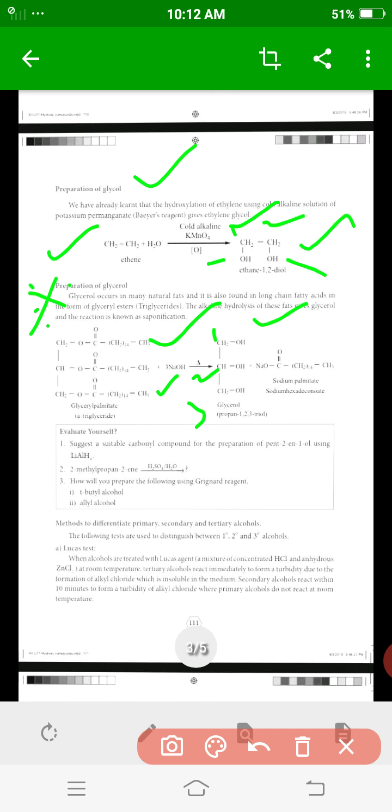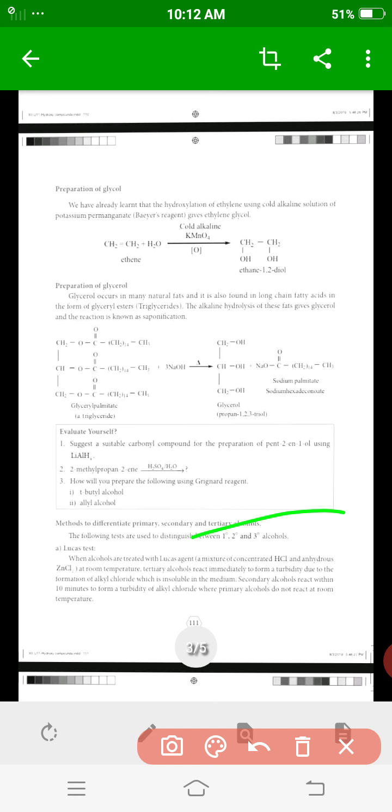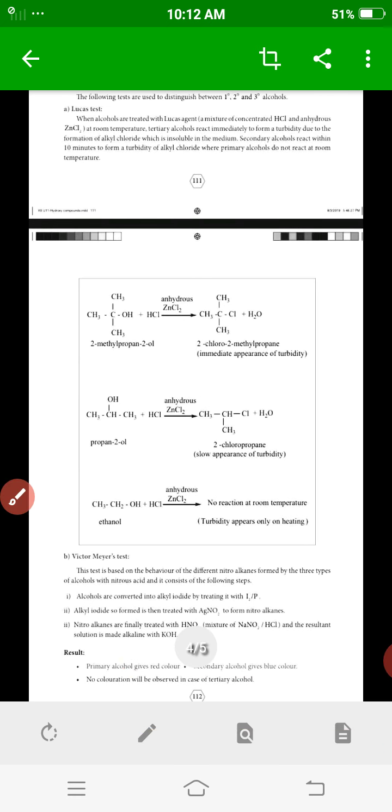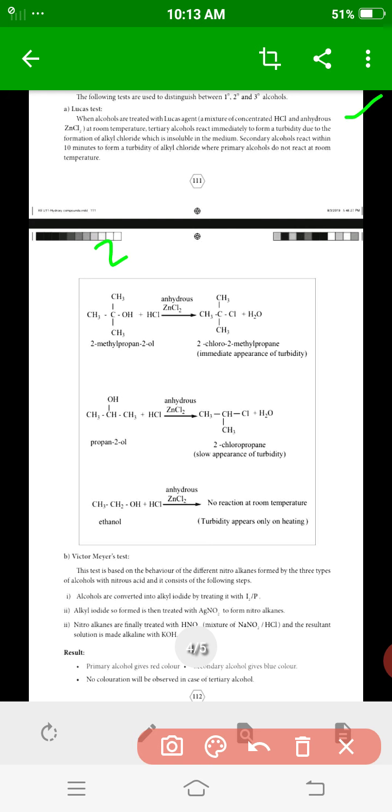Next important is the Lucas reagent. How do we find out? The Lucas test was already covered in 11th standard, and will be discussed in the second volume of organic chemistry. Lucas reagent is anhydrous zinc chloride with concentrated HCl. It is used to distinguish primary, secondary and tertiary alcohols.